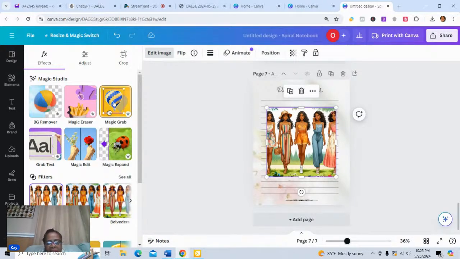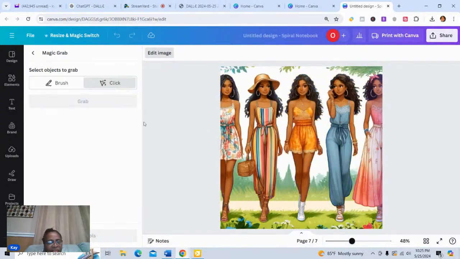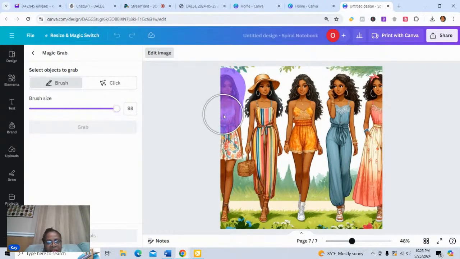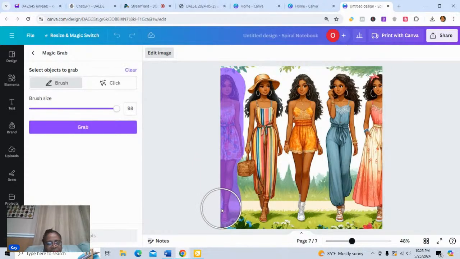So I'm going to grab the first image and get my brush ready. And it's just telling me to select the image I want to grab. And in this case, it's going to be, okay, I hope I didn't cut her finger off there.